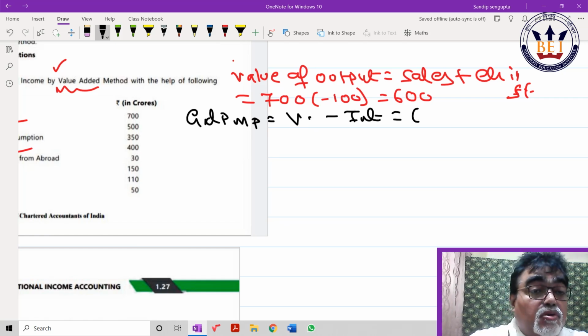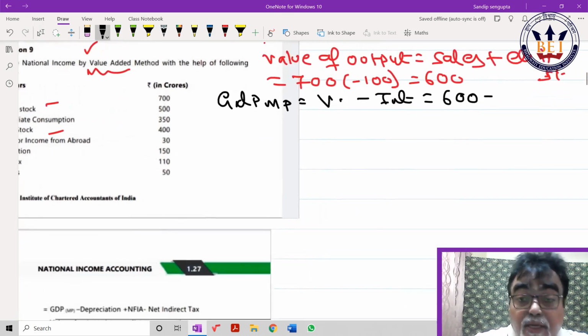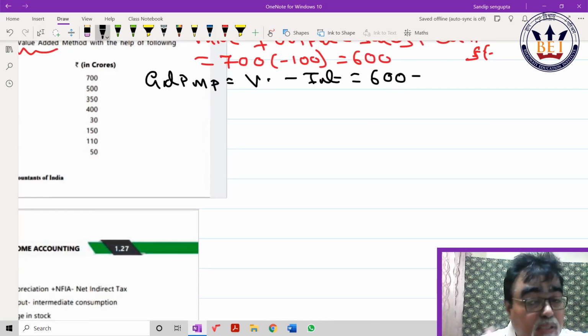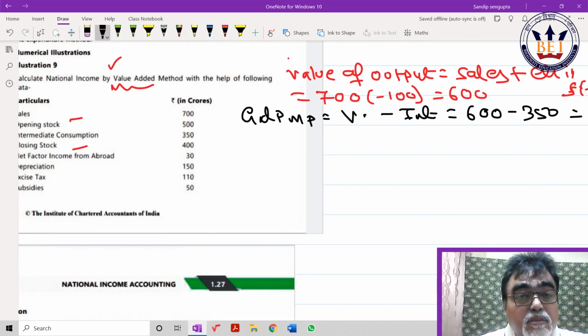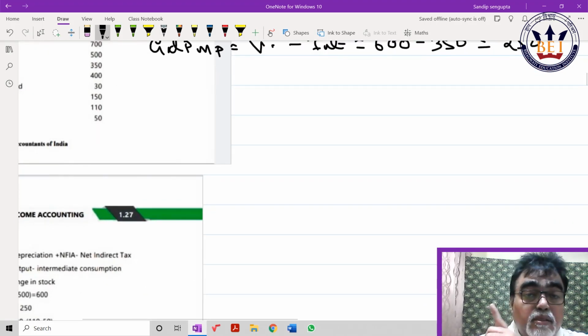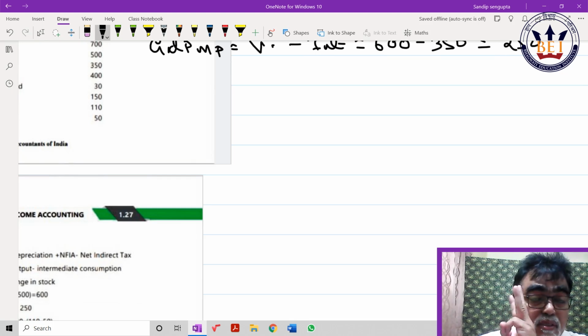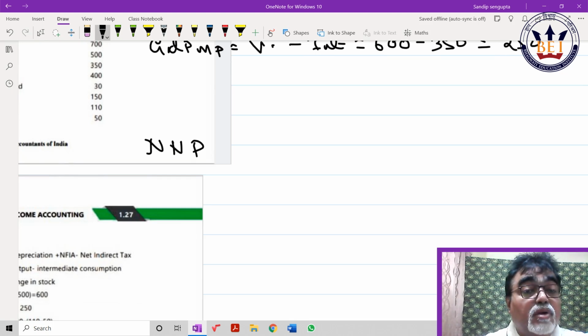They ask you to find out, careful, national income. National income matlab NNPFC. Same way, one by one will come. I showed you this part. Look at that, how many differences? G and N 1, D and N 2, MP and FC 3. 3 differences mean 3 times you have to deduct slowly.